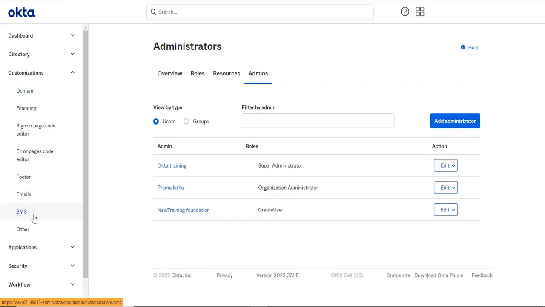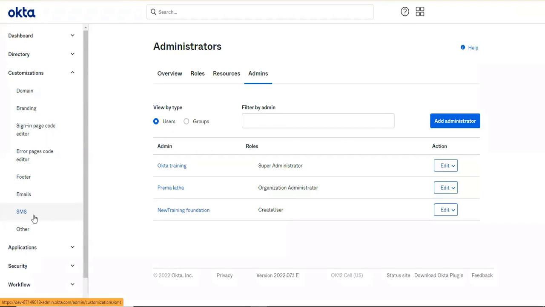SMS: how you can modify the SMS that is triggered from Okta to the end users. SMS is nothing but an OTP, if you configure MFA with your mobile, a mobile OTP.